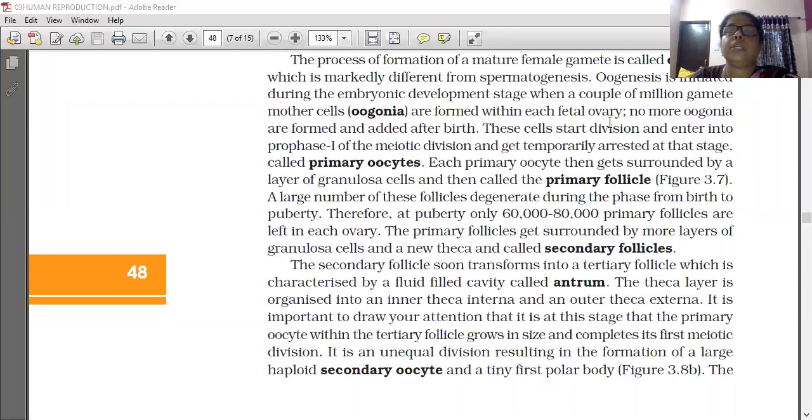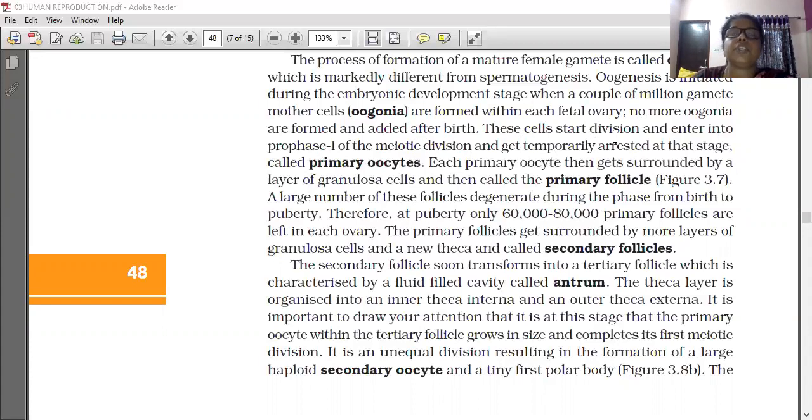Oogonia are formed within each fetal ovary. No more are formed and added after birth. By birth itself, the oogonia have developed in the female baby. Up to the birth, all these cells are developed inside the female body and added up, and no cells are added after the birth.